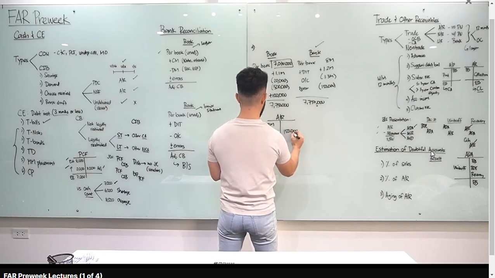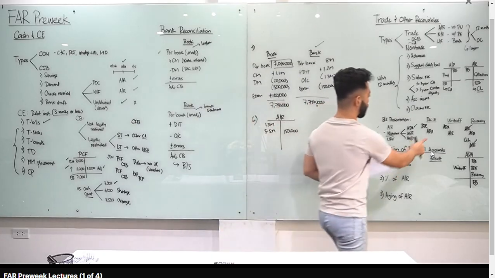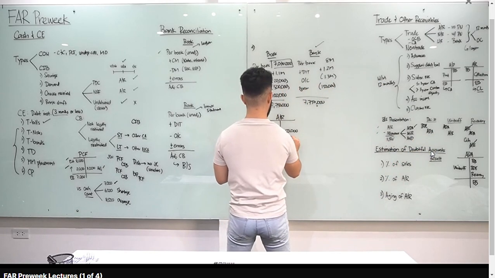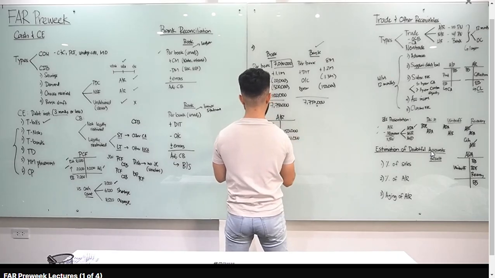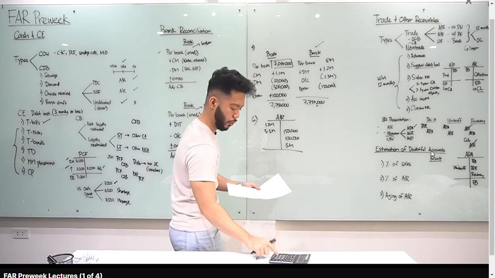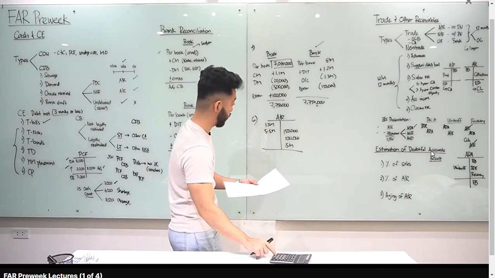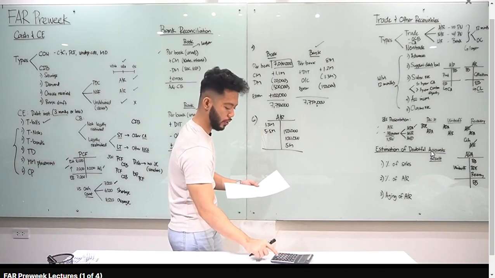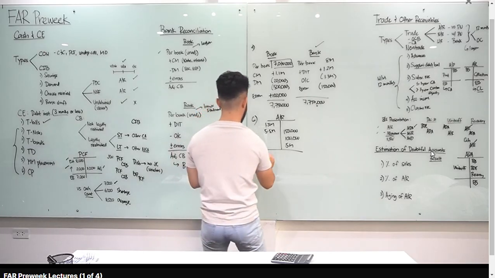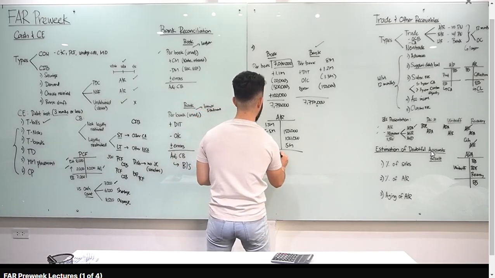So credit natin yan. Accounts written off. Pag nag-write off ka, debit ADA, credit AR. So bawas sa AR yan, 100,000. And then we have collections. Obviously, credit sa AR yan. Tingnan natin class kung how much yung balance ng gross AR natin. 1.3 million, plus 5.5 million, minus 150,000, minus 100,000, minus 5 million, you have 1,550,000. Okay? So pag ang tinanong gross AR, yun yung sagot mo.